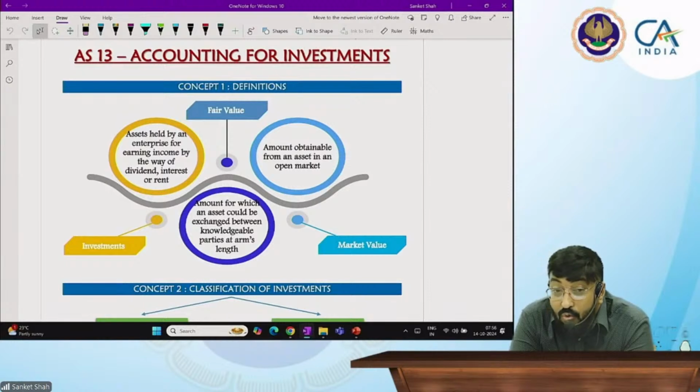You are not going to dispose it off. That asset is with you, so you can depreciate it, because the definition covers it: fetching rent plus more than 12 months. But S13, if the asset is available for sale anytime, that is investment.